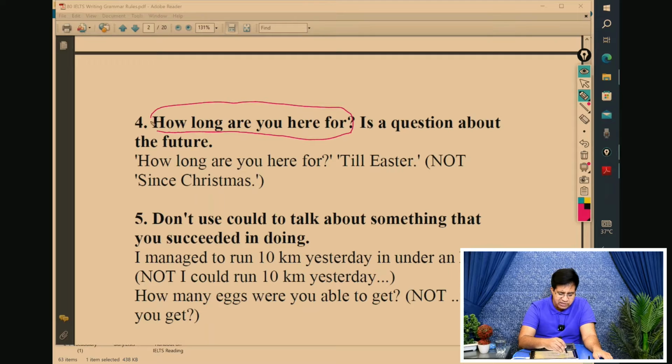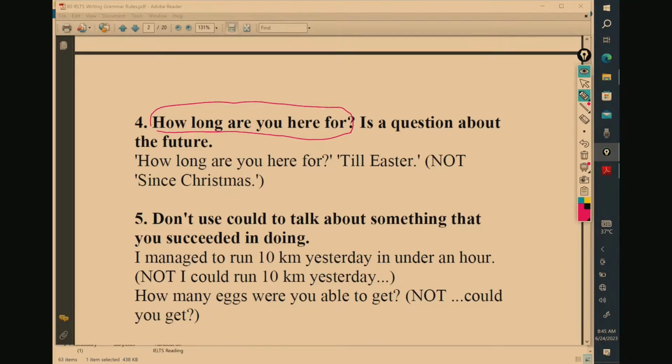Let me tell you, in IELTS speaking part 1, there will always be a question. How long have you been living in this city? How long have you been learning this language? How long have you been going to this shopping mall? So how long are you here is wrong. How long have you been here is right. With how long you can use present perfect, or present perfect continuous.